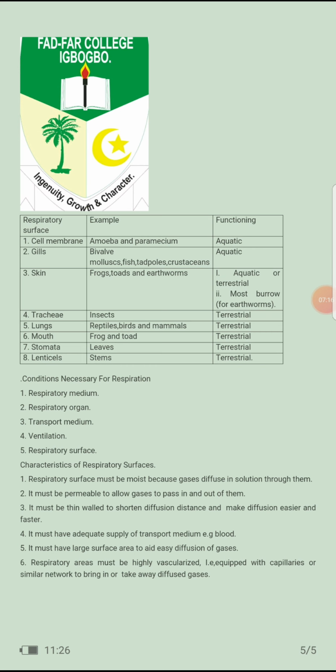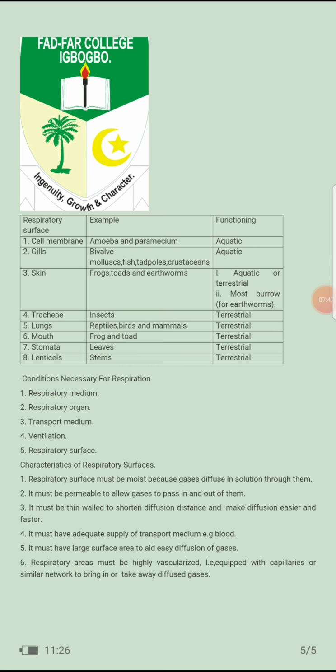Another one we have is the mouth, which is buccal respiration, used by frogs and toads, also functioning in terrestrial medium. We have stomata of the leaves. Leaves make use of stomata to respire, which are found in terrestrial medium as well, and lenticels in stems, which are found in terrestrial medium as well.